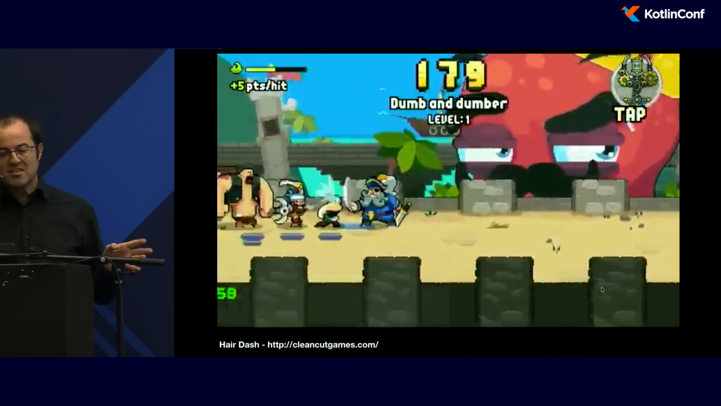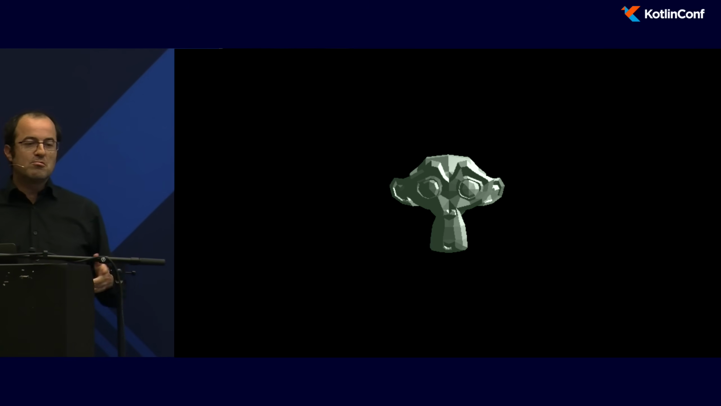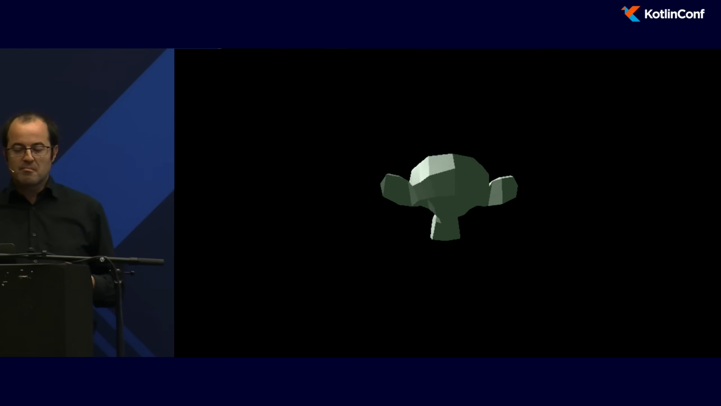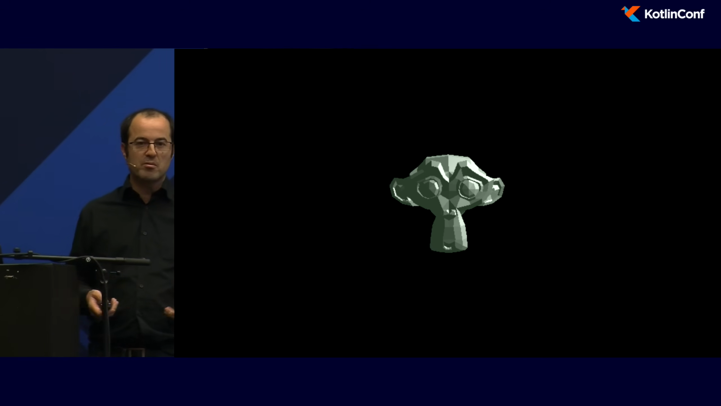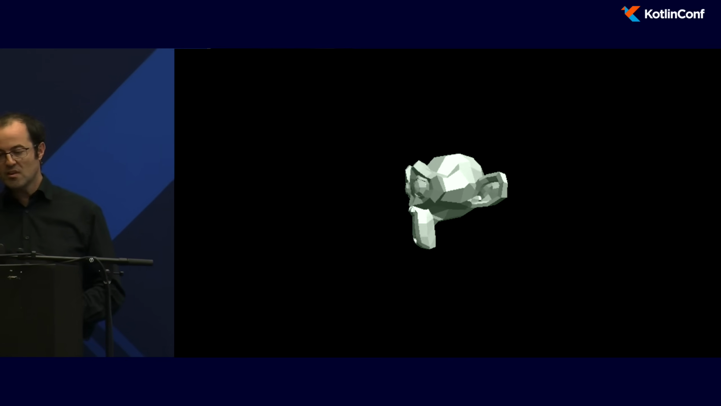We have mostly seen 2D games, but you can do 3D with libgdx. For example, here, this is just a 3D head. But I think that you will see mostly 2D games because it's less expensive for a game developer to create games in 2D instead of 3D. So we'll create a game.